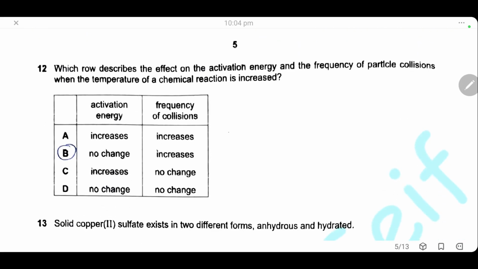Question 12. Which row describes the effect on the activation energy and the frequency of particle collision when the temperature of a chemical reaction is increased? Of course, increasing temperature will not affect the activation energy. It only increases the kinetic energy of the particles, so they will move faster and collide more frequently. So the answer will be B. No change in the activation energy, only the frequency of collision increases.